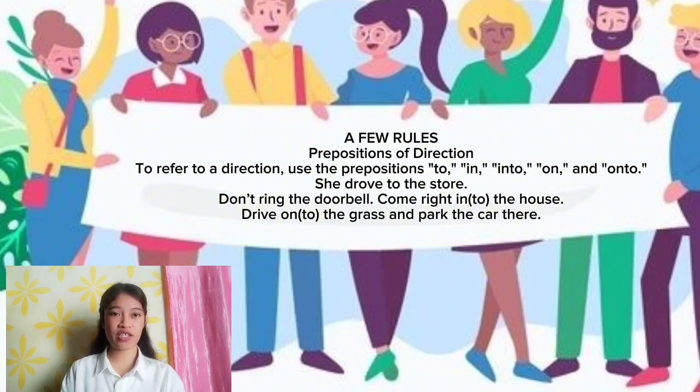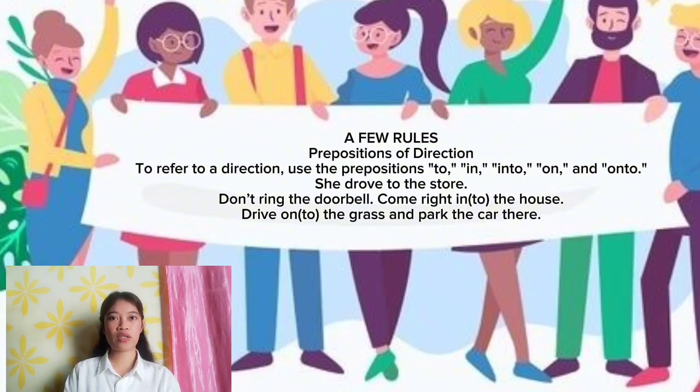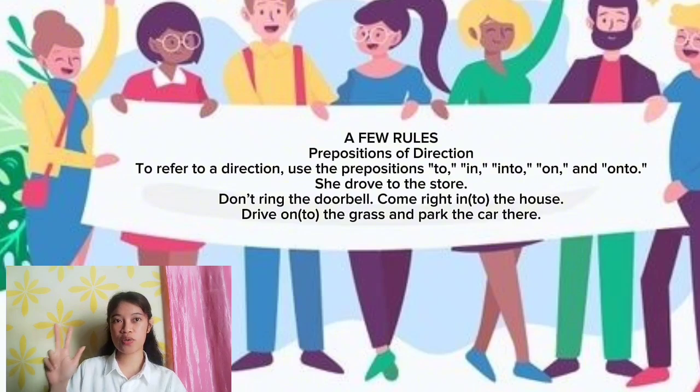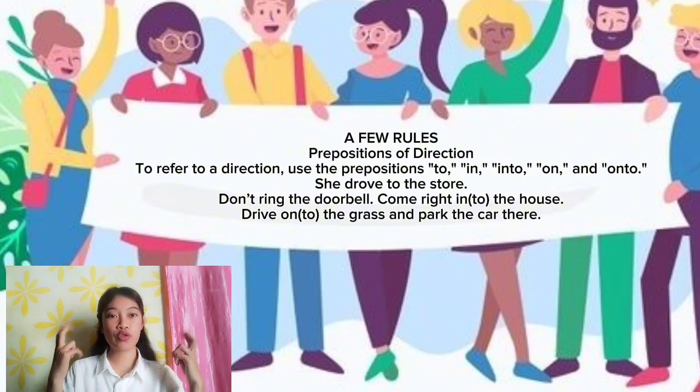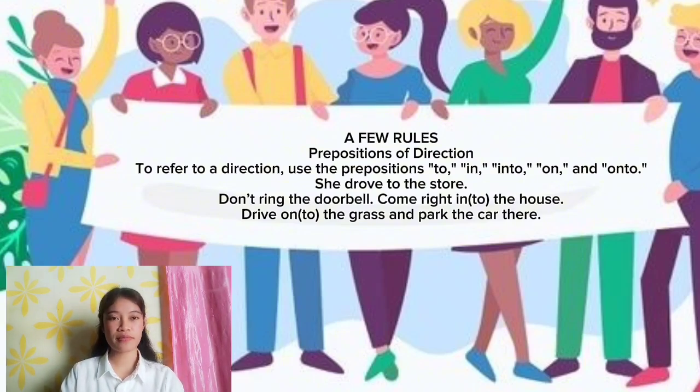Prepositions of direction. To refer to a direction, use the prepositions to, in, into, on, and onto. For example, she drove to the store. Next, don't ring the doorbell. Come right into the house and drive onto the grass and park the car there.